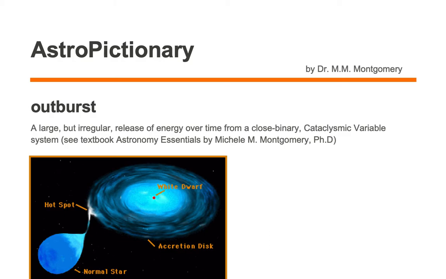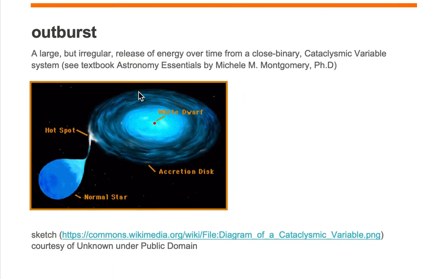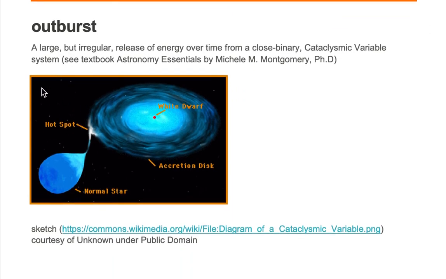An outburst is a large but irregular release of energy over time from a close binary cataclysmic variable system. Let's take a look at an artist's sketch of a cataclysmic variable system, which we'll label as CV in the corner. There are three objects in the CV.